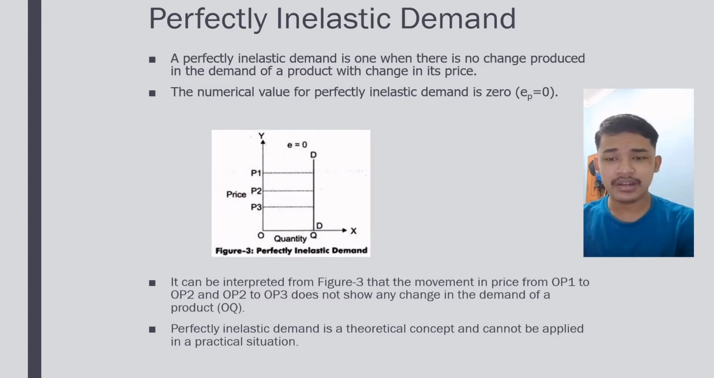You can see the graph in figure 2. It can be interpreted that at price OP, demand is infinite. However, a slight rise in price will result in a fall in demand to zero.